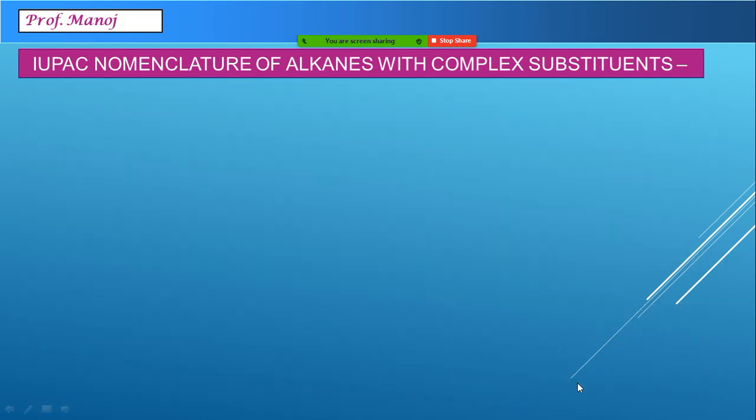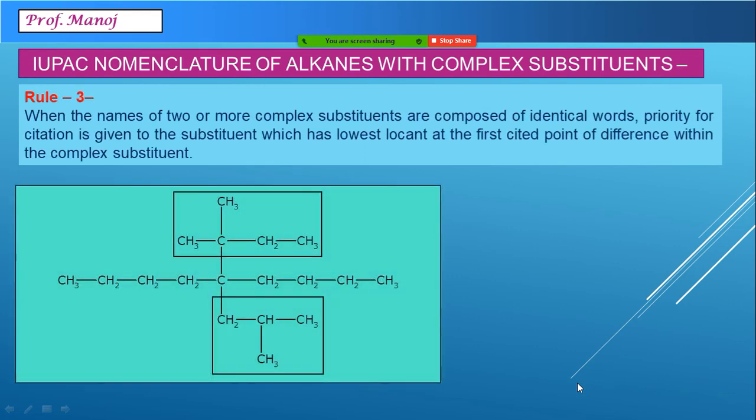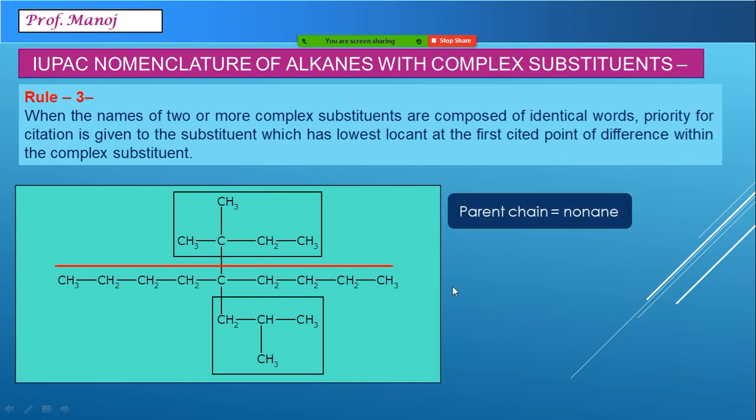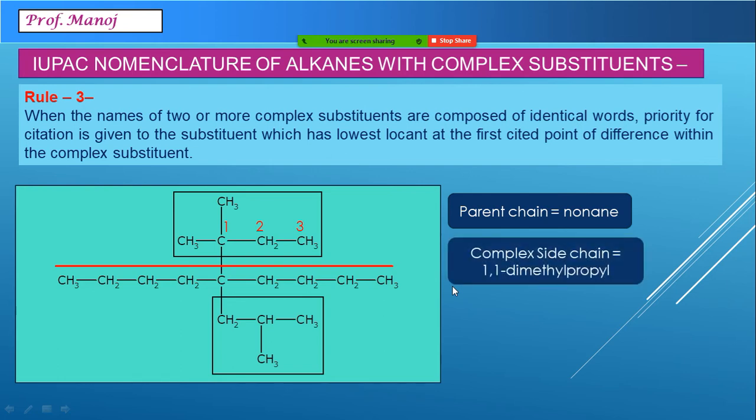Let us come to another rule, another example. Imagine now we are having two complex substituents which are different ones. So here we select the longest chain first: 1, 2, 3, 4, 5, 6, 7, 8, 9. So the long chain is nonane. One complex substituent which I can see is the upper one, which is 1, 2, 3 propyl, and on the first carbon there are two methyl groups present. So it is 1,1-dimethylpropyl.